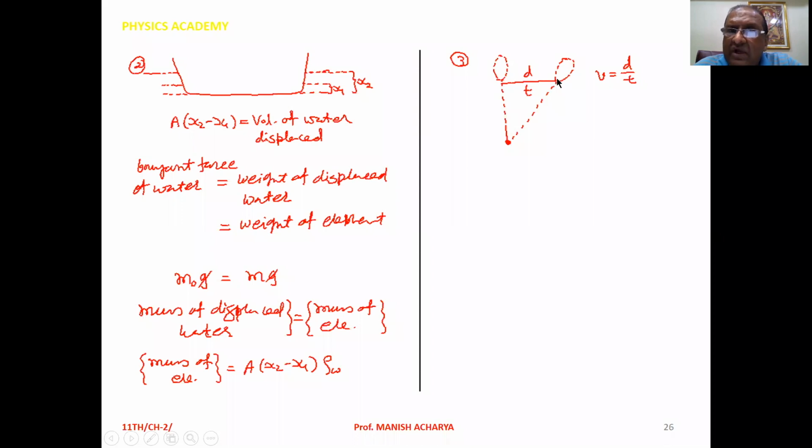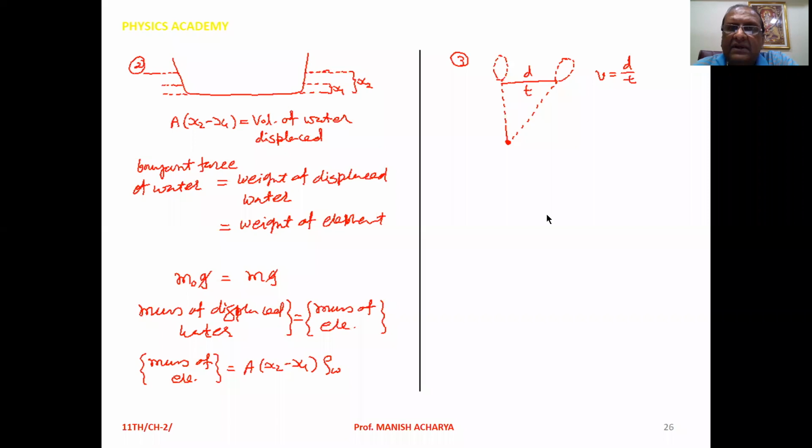Here you have to measure the displacement of the balloon as well as the time interval taken by the balloon to move from the vertically upward position to the inclined position. If we measure this distance and the time taken, then you can calculate the wind speed v, that is d by t.